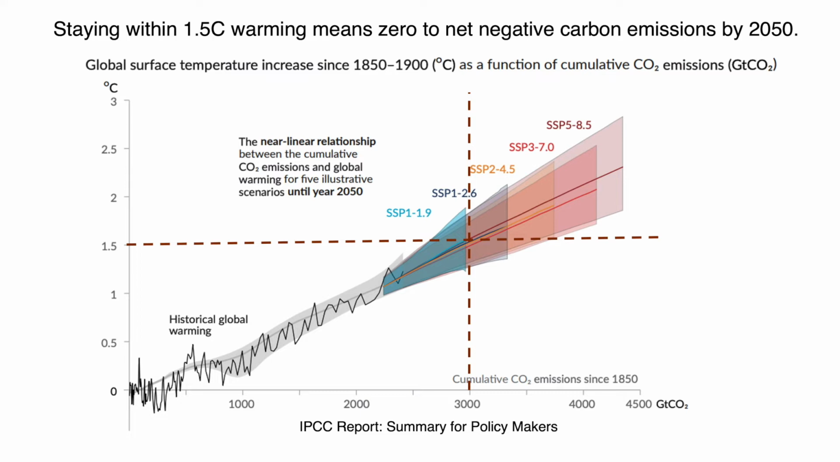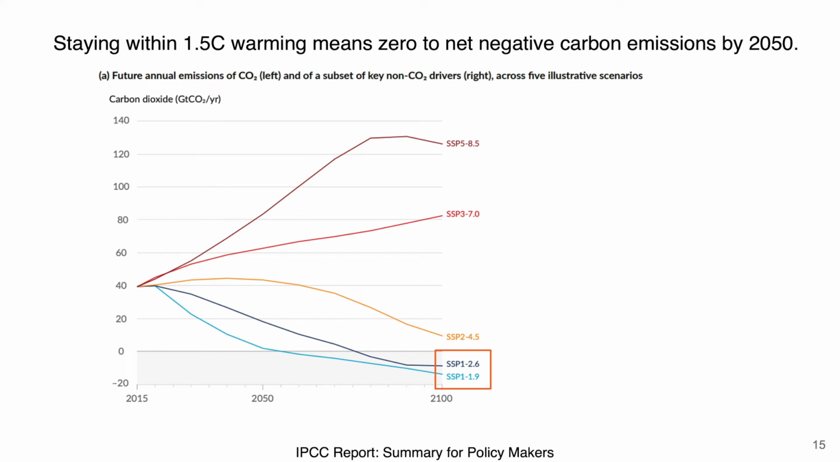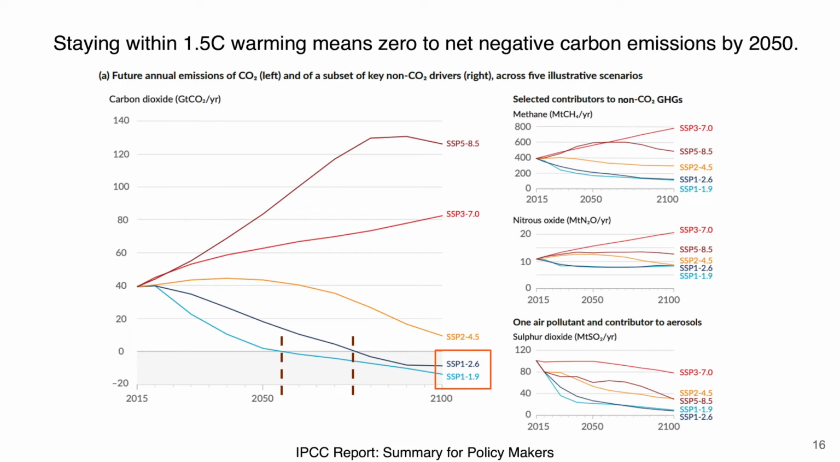So what are the 1.9 and the 2.6 options? The 1.9 option reaches about net zero emissions by 2050, and then net negative carbon emissions afterwards. The 2.6 option, however, reaches net zero by 2075, and also net negative carbon emissions afterwards. So this means that we need to reach net zero globally in about the next 20 years. Here we also see the different major greenhouse gas emissions that also need to be limited or stagnant to achieve our global climate goals.